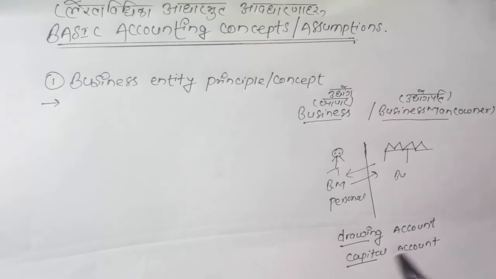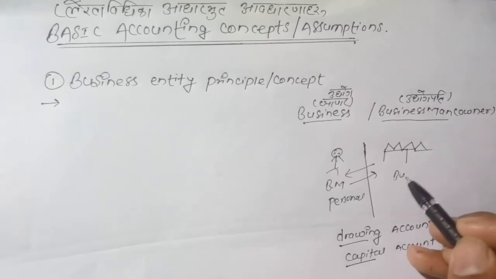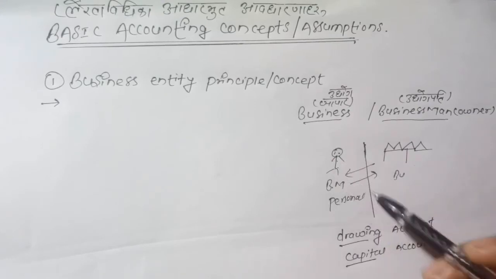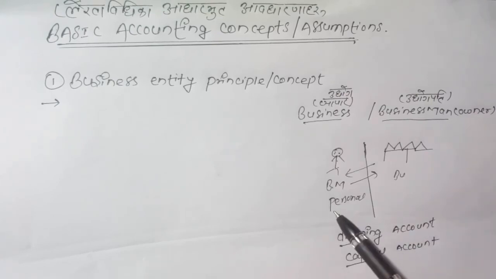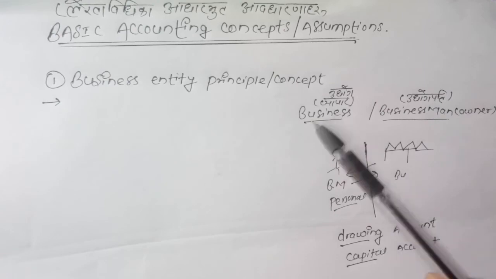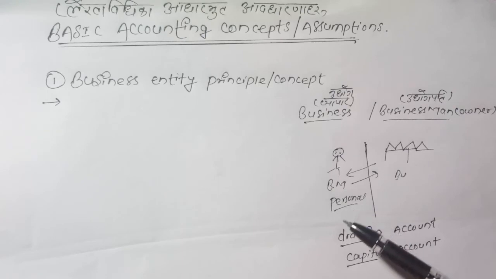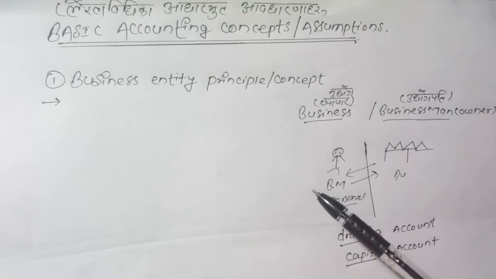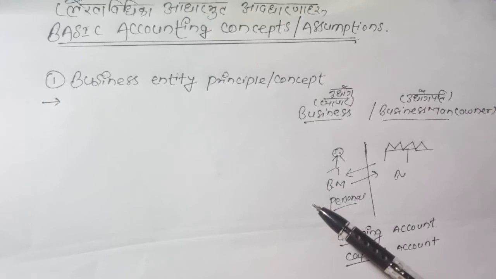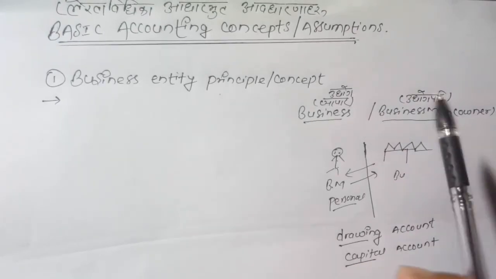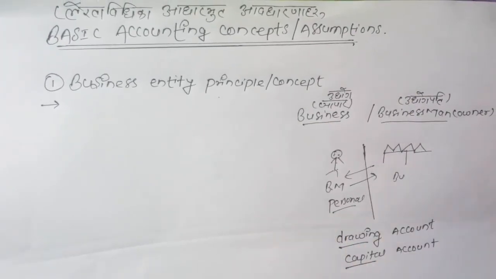So this business treats its owner as an outsider. यो चाहिँ यसलाई आफ्नो ओनरलाई छुट्टै व्यवहार गर्छ, as an outsider. So this is the main theme of the business entity principle, that the business treats its owner as an outsider. I hope that you understand the first concept, that is business entity principle or concept. Principle means सिद्धांत and concept means अवधारणा, विचार. So this was the first concept, and now the next one.